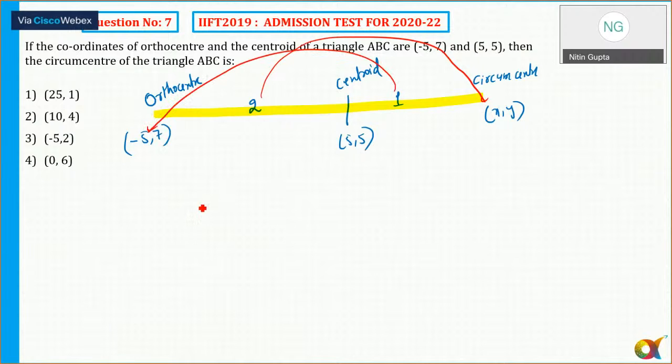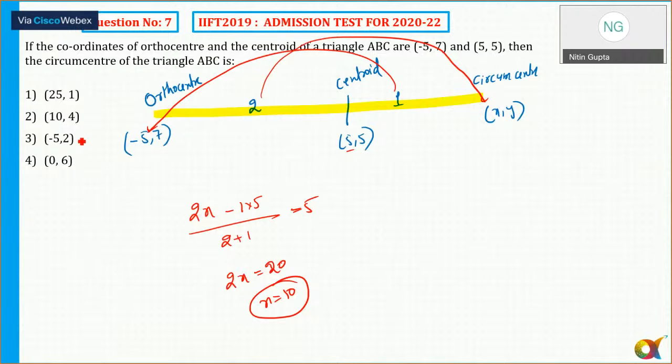So I can say 2 into x minus 5 upon 2 plus 1, and this is equal to 5, the centroid's coordinate. So I'm getting 2x is equal to 15 plus 5, that is 20. So x is equal to 10. There is only one option in which x is equal to 10, so I can mark the answer as 1.